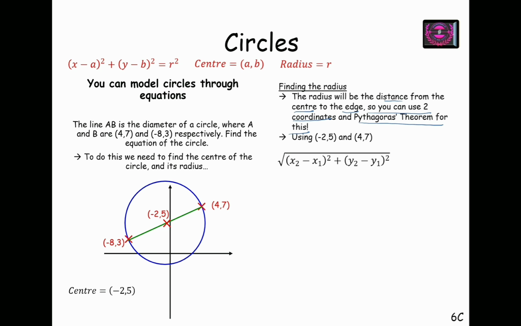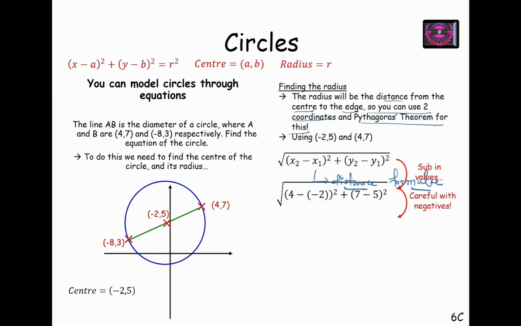Just using the distance formula, as I have told you, this is x2 minus x1 plus y2 minus y1. This is known as the distance formula. So upon using the distance formula, we will find the radius of the circle. Be careful while evaluating negative values. So I have my radius as 36 plus 4, which is 40. So I have root 40, and root 40 can be simplified further as 2 root 10. As I have already told you, you must write surds in their simplest form.